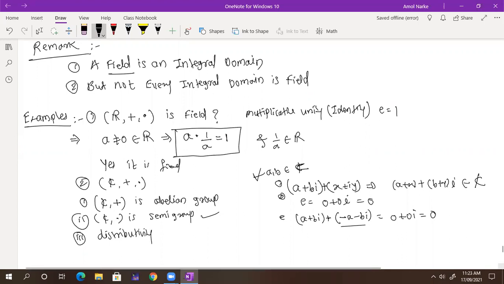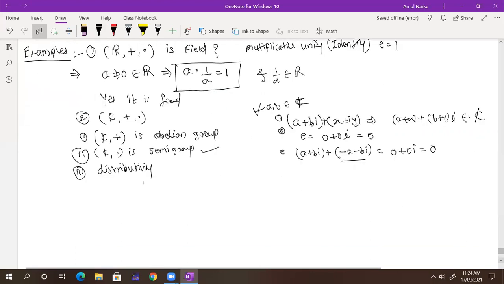Distributivity is also there. So this is the ring. Now we have shown that this is a ring. Once it is a ring, we need to check commutativity. So it is also commutative.